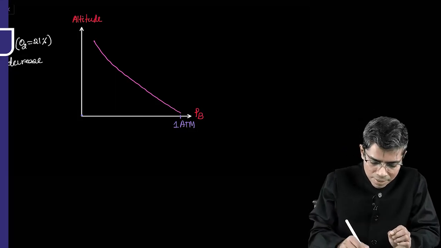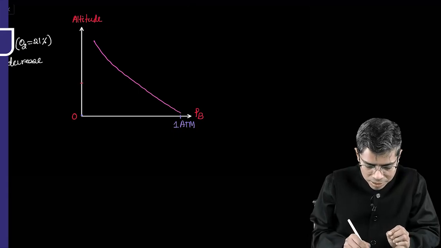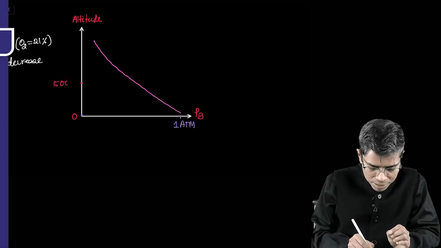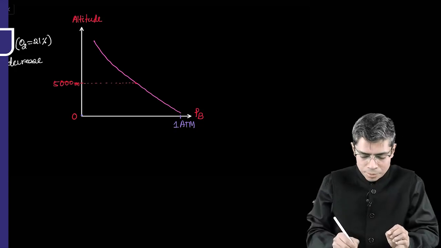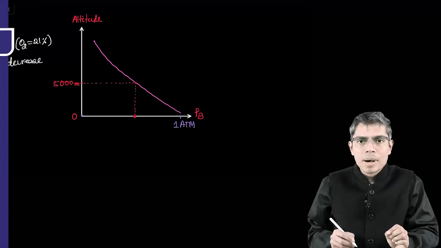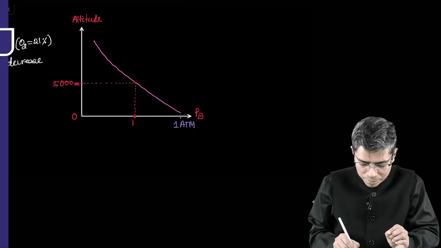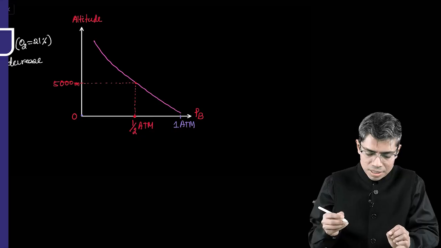That means if I ascend to an altitude of 5000 meter, and from here I drop a perpendicular on the x-axis, the barometric pressure will be half atmosphere. That means there is a 50% reduction in the barometric pressure.